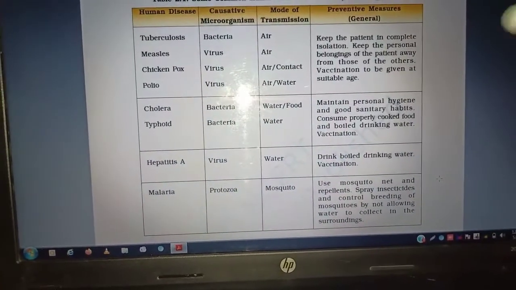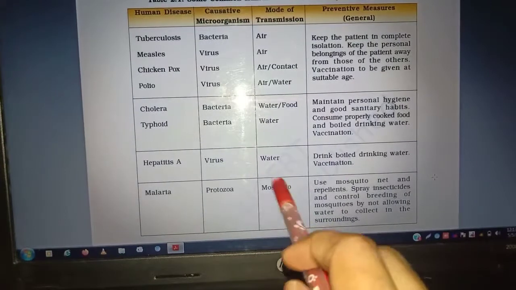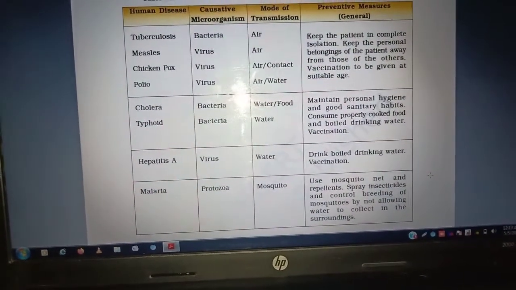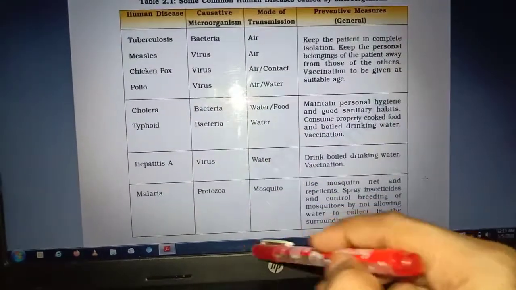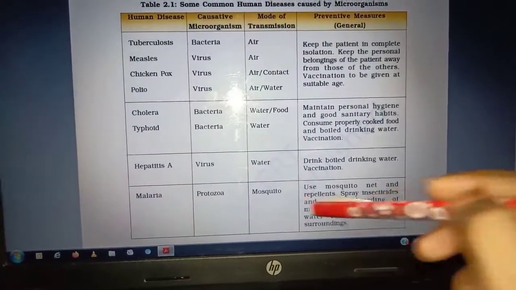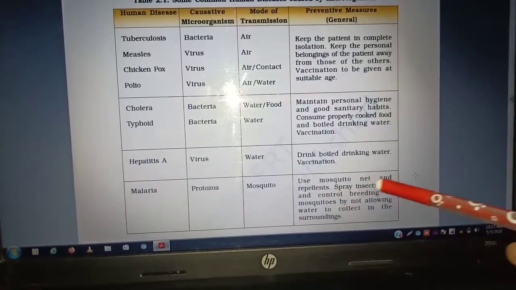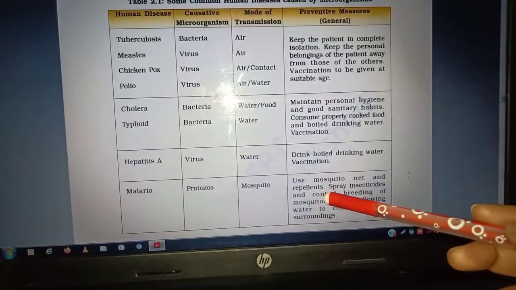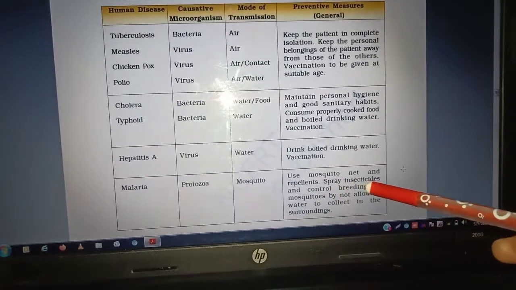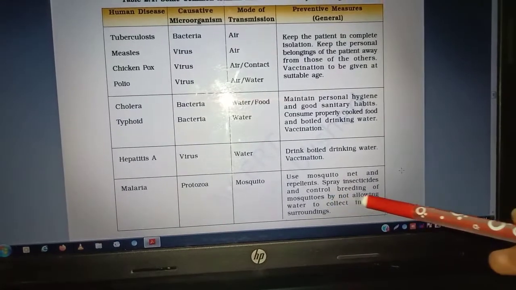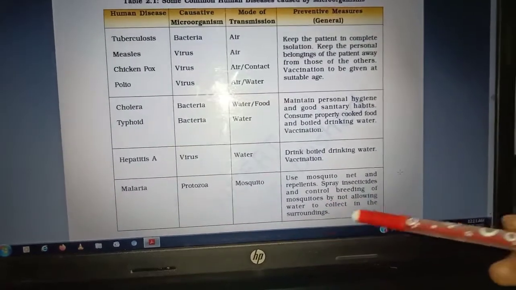Malaria. Malaria is caused by protozoa, as we have learnt in our previous video. Malaria is carried by the female Anopheles mosquito and the mode of transmission is the mosquito. So what to do to prevent it? Use mosquito nets and repellents. Spray insecticides and control the breeding of mosquitoes by not allowing water to collect in the surroundings.